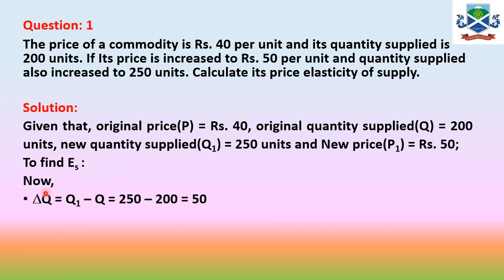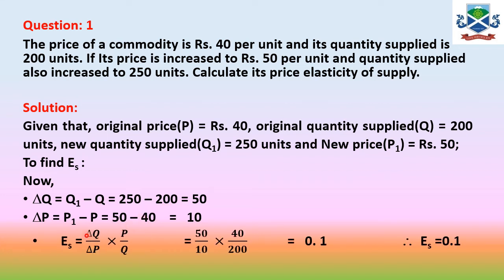We'll find delta Q, the change in quantity, which is equal to Q1 minus Q, that is 250 minus 200, that is 50 units. Delta P is equal to P1 minus P, that is 50 minus 40, that is rupees 10.